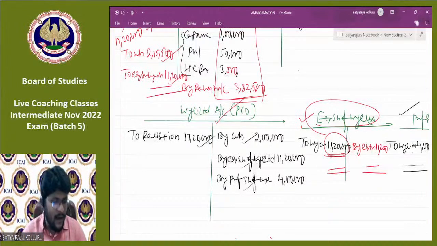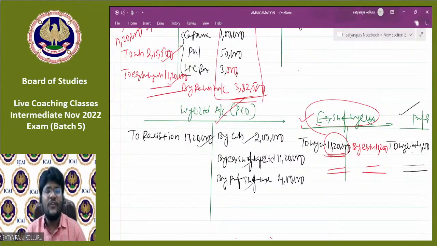Sir, when will the amalgamation adjustment account come into the books? When the amalgamation adjustment account comes into the picture, first of all, the amalgamation should be in the nature of purchase. Please, all of you remember this point. Don't be confused. The amalgamation must be in the nature of purchase. If it is amalgamation in the nature of merger, the amalgamation adjustment account doesn't come into the picture. Why? If it is in the nature of purchase, reserves and surplus of the selling company are not taken over by the purchasing company. That's why we need to incorporate the statutory reserves with the amalgamation adjustment account.